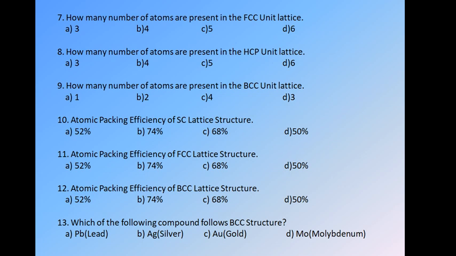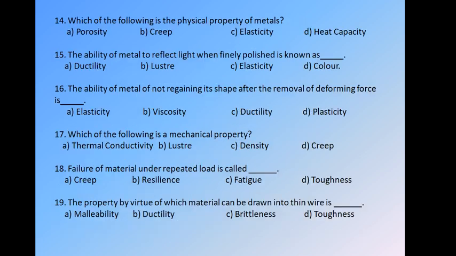Okay. Question number 13. Which of the following compounds follows the BCC structure, that is body centered cubic structure? We have options like A Pb, that is lead, B Ag, that is silver, C Au, that is gold, D Mo, that is molybdenum. So from these only D, that is molybdenum, follows the body centered cubic structure. Okay, we will move to the next one.